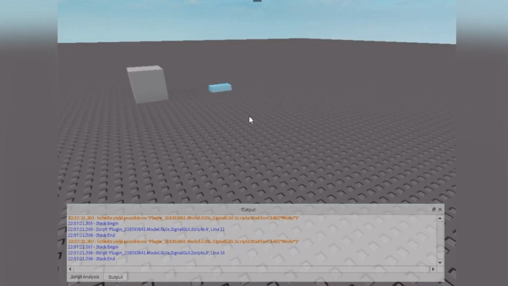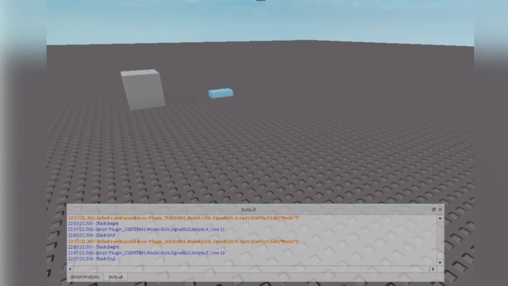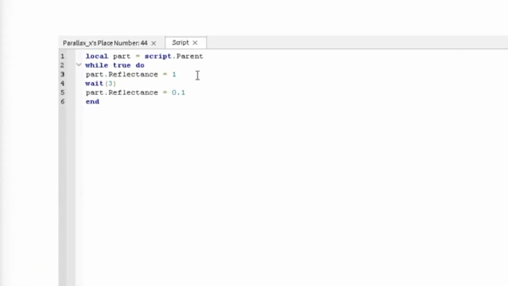So basically that's how you change it in the script. And it might not work, because mine's stupid sometimes.